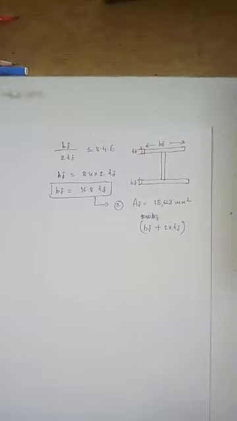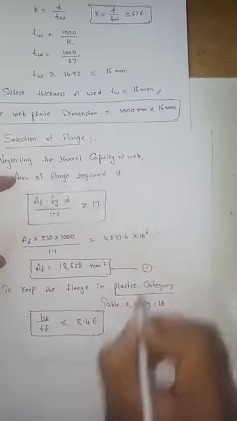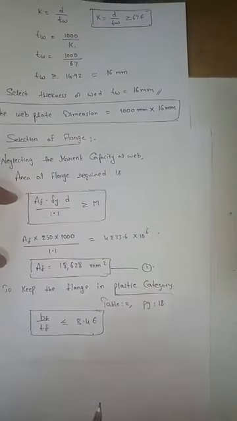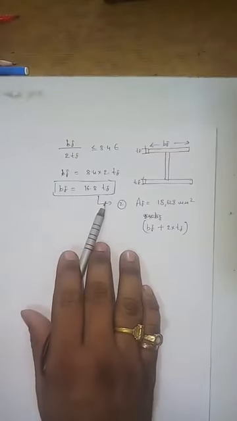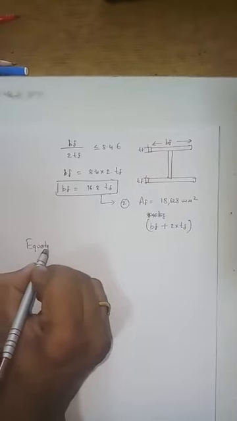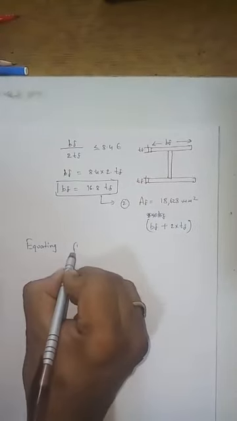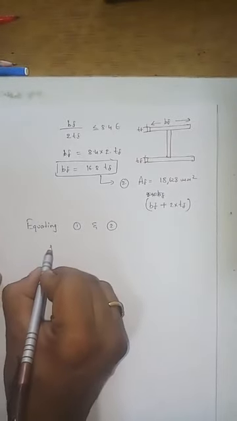What is the first equation? The first equation is nothing but area. So you can consider area as 1, and what I do is I will equate 1 and 2. 1 is nothing but area, second is nothing but this. Equating 1 and 2, what is 1?